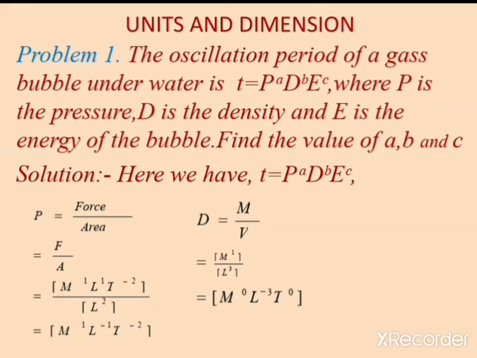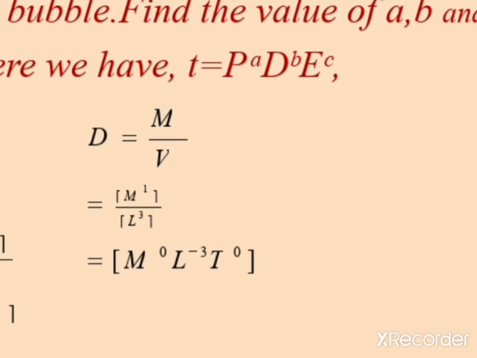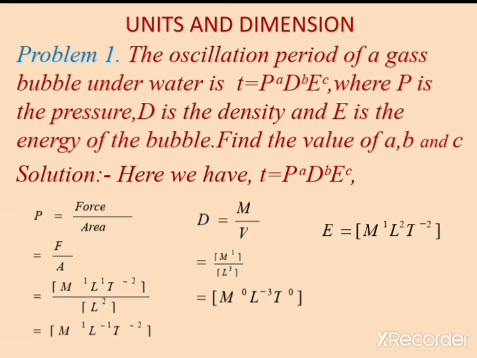And another quantity is energy. The dimension of energy E is M^1 L^2 T^-2. So now we know the dimensions of pressure, density and energy.